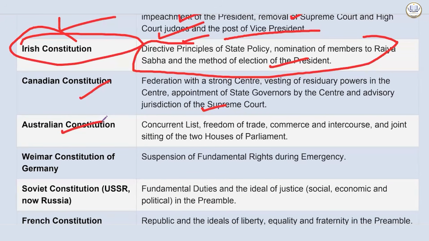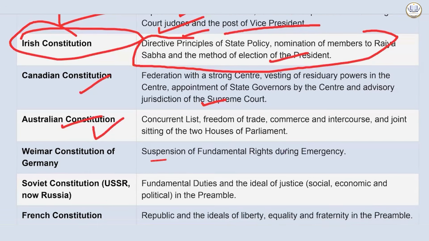So, as I was telling about the Weimar Constitution, that is suspension of fundamental rights during emergency. When we will be reading about the emergency provisions, then we will be dealing in detail with when the fundamental rights are suspended during emergency. Article 301 declares that trade, commerce, and intercourse throughout the territory of India shall be free, which is mentioned in the Australian Constitution. Okay.